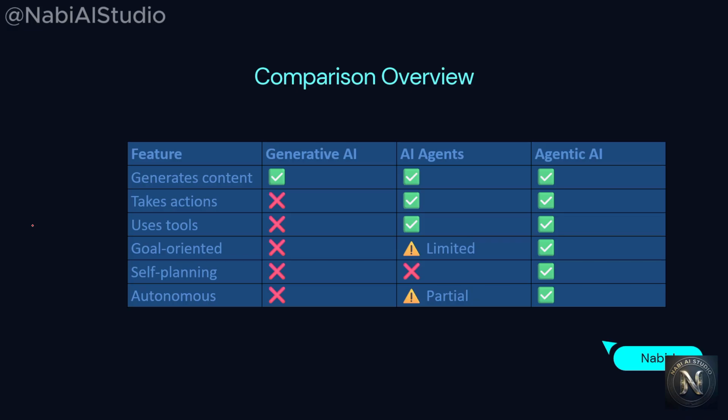But if you look at agentic AI, it achieves almost all of these objectives. It generates the data as well as takes an action, uses multiple tools, defines goals on its own, prepares the plan and does the actions accordingly, and it performs the task autonomously without human interaction. If I say it in simple terms, generative AI performs the creation, AI agents execute, but agentic AI, along with these two, thinks and acts autonomously.